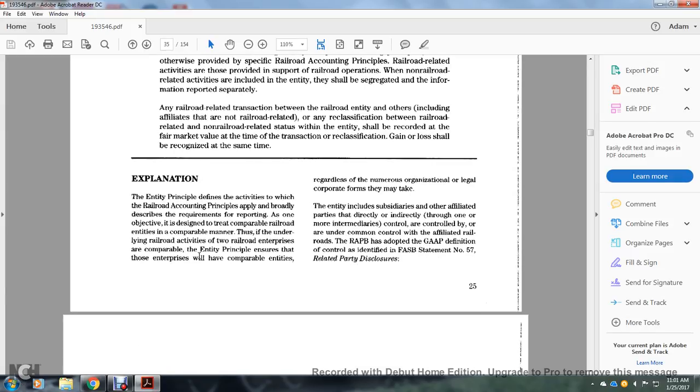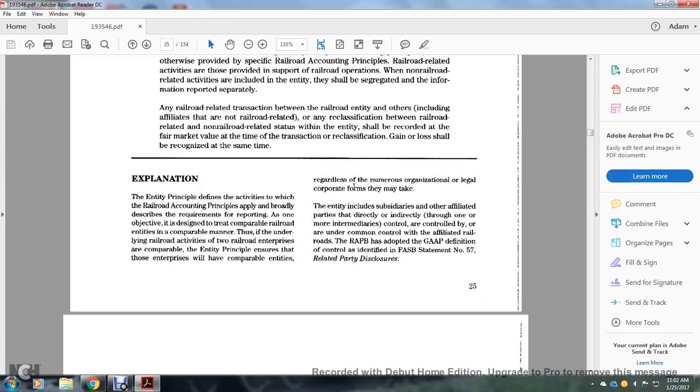Explanation. The entity principle defines the activity to which the railroad accounting principles apply and broadly describes the requirements for reporting. One of the objectives is to treat railroad entities in a comparable manner, thus underlining that, in railroad activity, two railroad enterprises are comparable. The entity principle ensures that those enterprises will be comparable entities regardless of the numerous organizational, legal, and corporate forms that they may take.